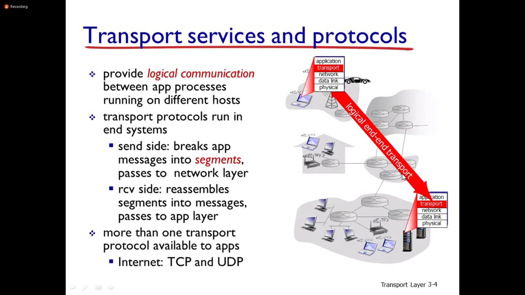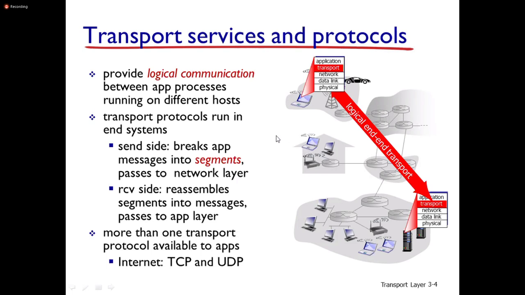But process to process transport is also called end-to-end transport. End-to-end delivery means process to process delivery. So process to process delivery is the responsibility of transport layer protocols, but node to node transport is the responsibility of the network layer.